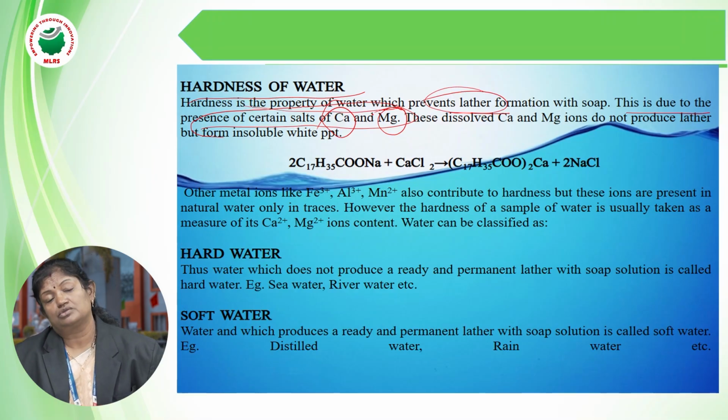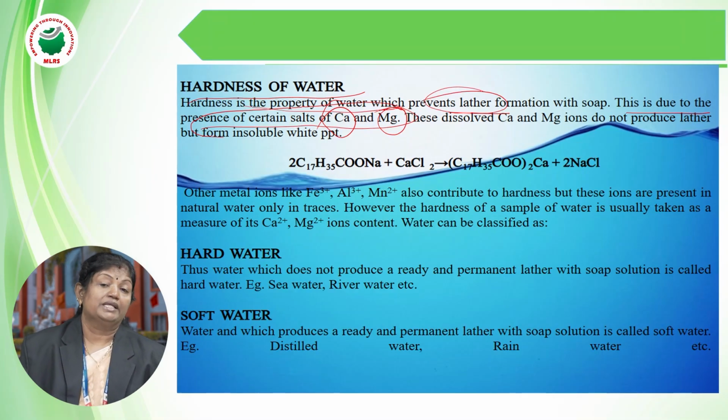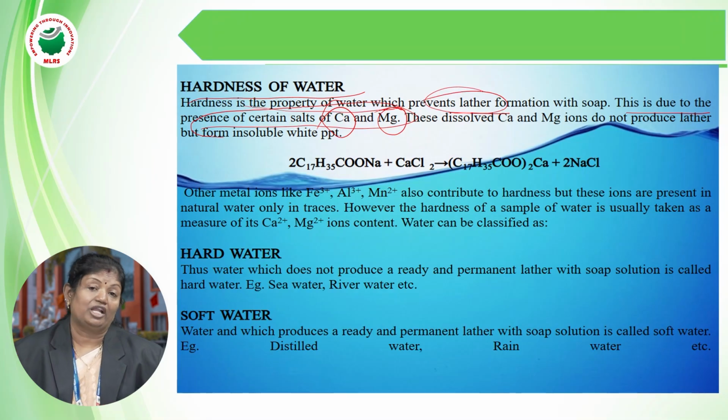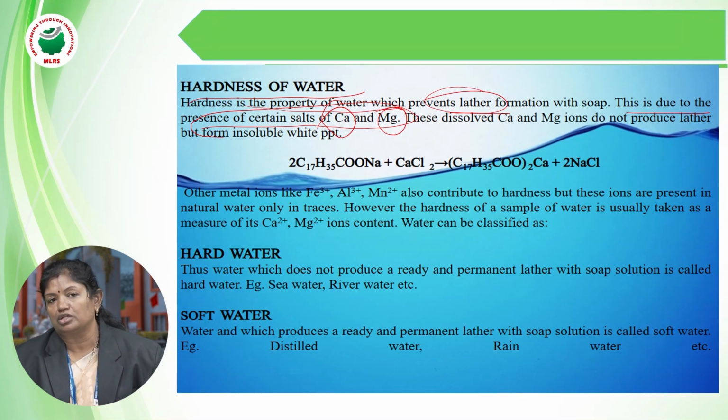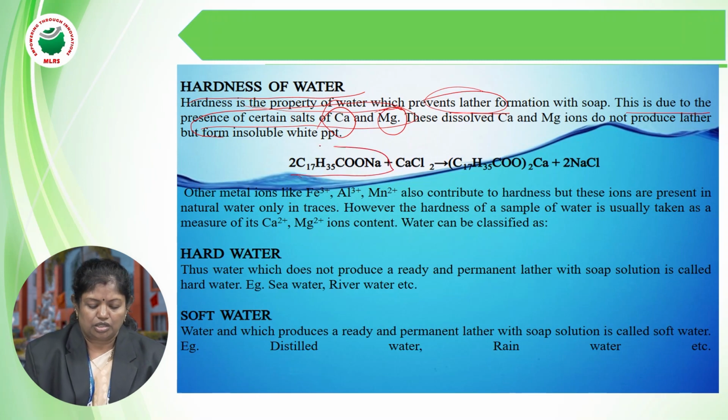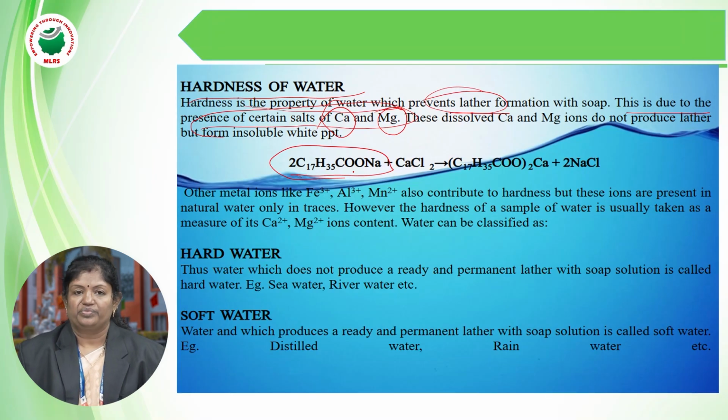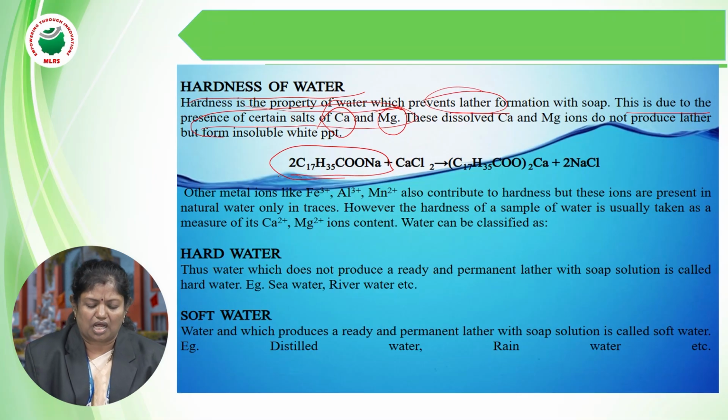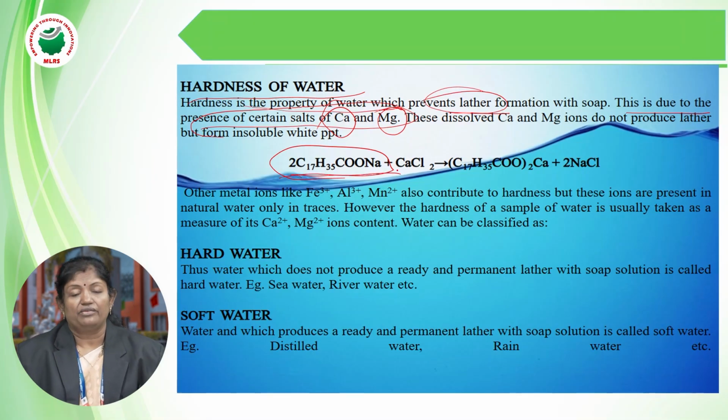As we are discussing chemistry, you need to understand the chemistry of soap. Why does soap not produce lather with hard water, and why does it produce lather with soft water? If you know the composition of the soap, you can easily say how it produces the lather. This is the composition of soap: the sodium salt of stearic acid, that is C17H35COONa, sodium stearate.